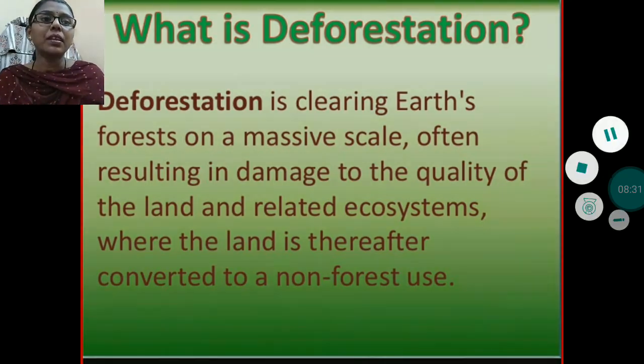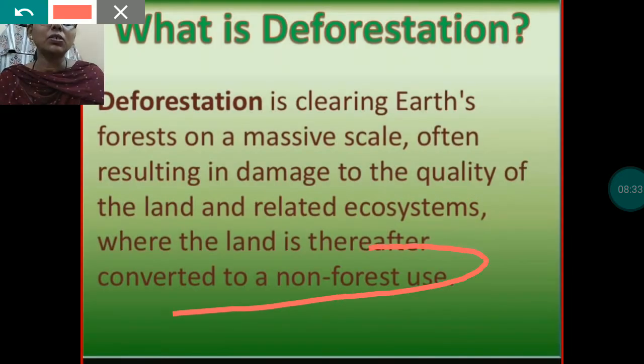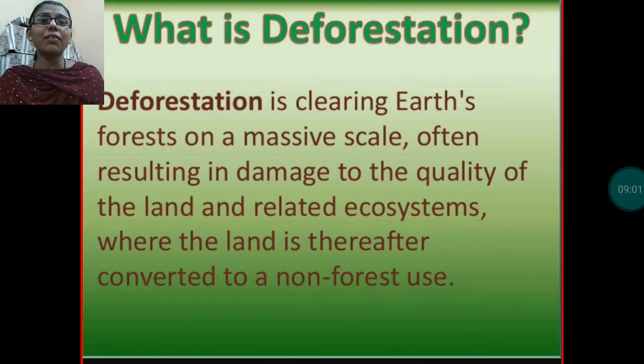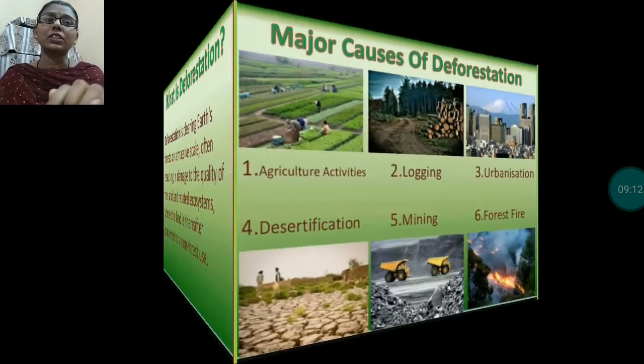Non-forest use means the land is used for other purposes, like developing cities, developing industries, making homes, or many other purposes. We are just cleaning the forests, and because of this it harms our environment. The clearing of forests on a massive scale harms our ecosystem. Clear? This is deforestation.